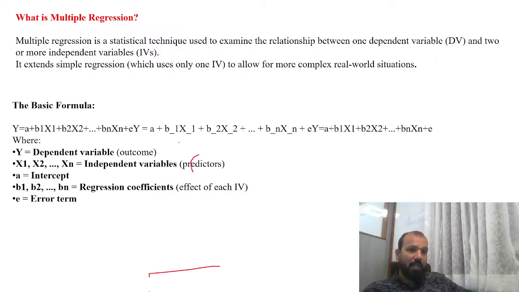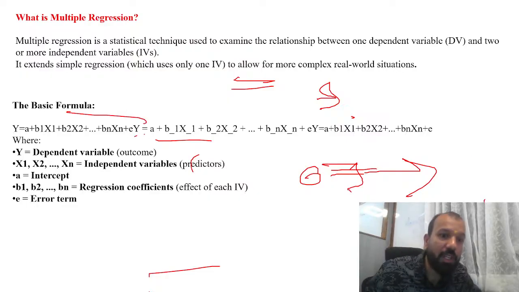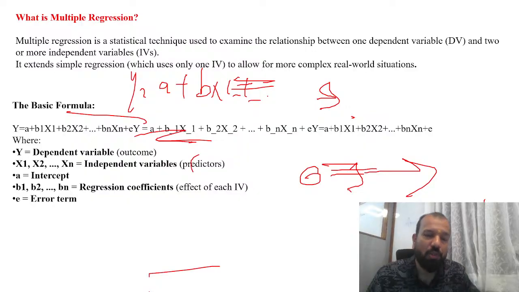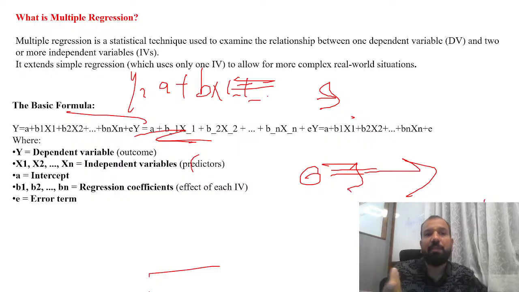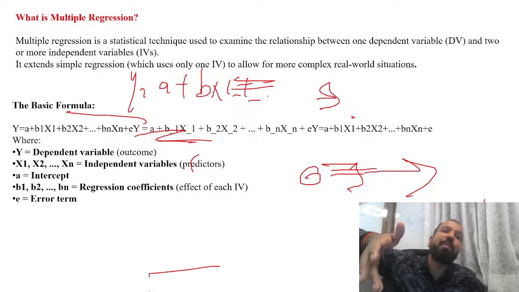You just need to understand how to make the equation. Faculty can also ask this in the question paper; I've seen it many times in the UGC NET examination and other competitive examinations. The basic equation is y = a + b1x1 + b2x2. Depending upon how many variables we have: if we have two variables, a + b1x1 + b2x2. If three, then b3x3, and so on, b4x4, b5x5.